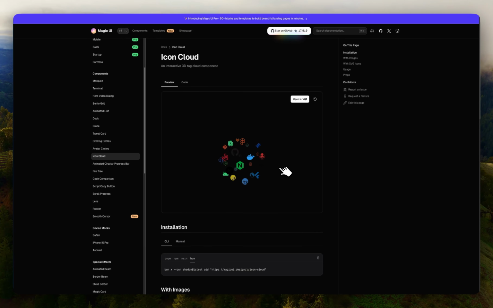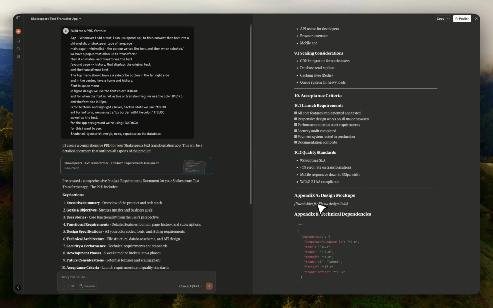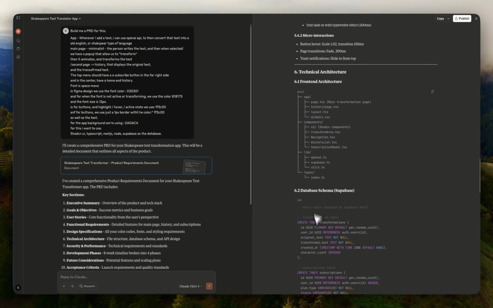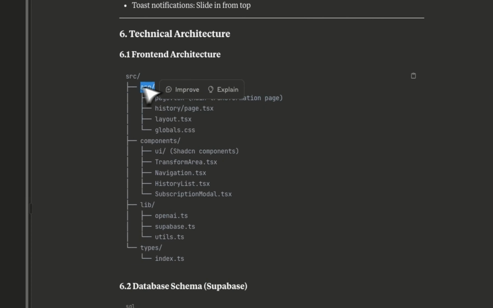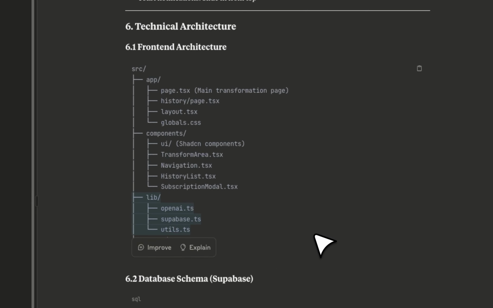And as you start building, I always go in and ask, for example, Claude, what are things that would work really well for this type of project. Now you can see that it creates the structure, right? You have the source and the app, and inside of the app you have the page, which is the main page, the transformation page, in this case the home page. Then you have the history page, which is where we take you once you go to history. And then you have all of the components that we need, and then we have the libraries that we are going to use.